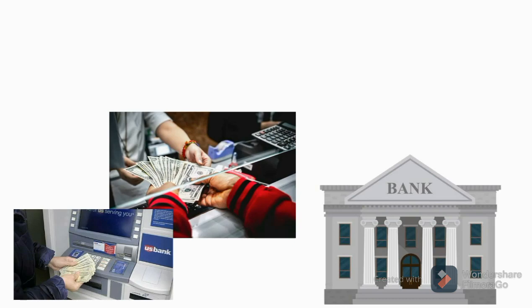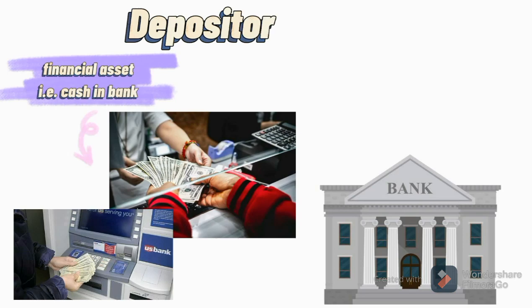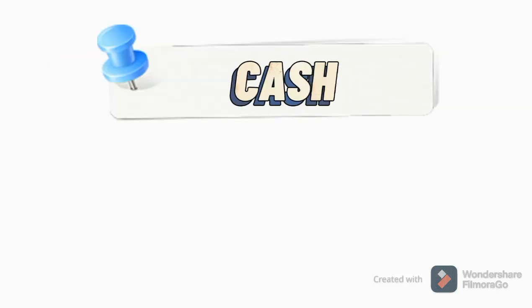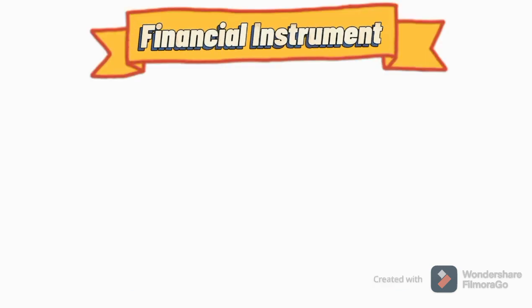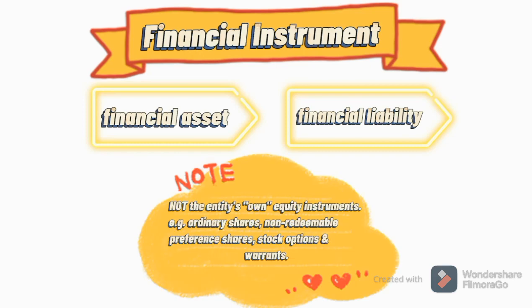It is a contract that gives rise to a financial asset on the part of the depositor and a financial liability on the part of the bank. Cash is the most basic financial instrument, for it is the medium of exchange and the basis of measurement of all financial statement elements. The term financial instrument encompasses both financial asset and financial liability, but not the entity's own equity instrument.